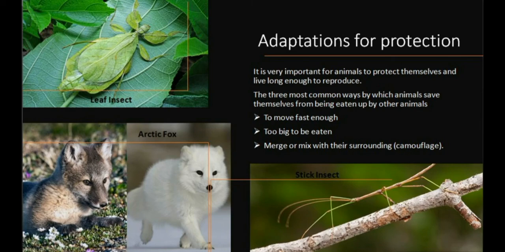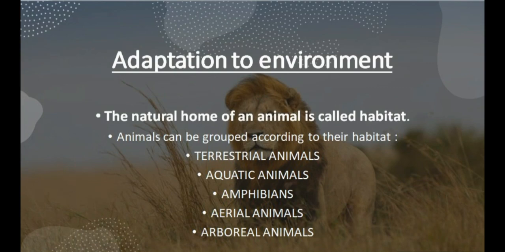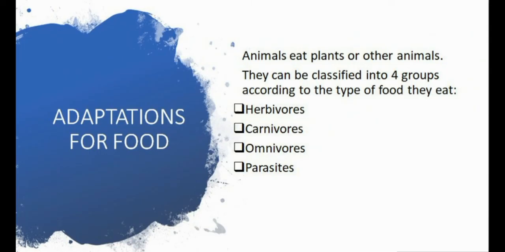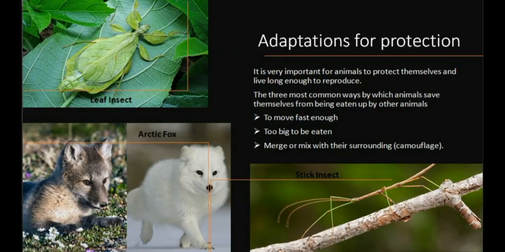In this chapter, we have learned three kinds of adaptation which are adopted by animals. First is adaptation to environment. Second is adaptation for food. And third is adaptations for protection.